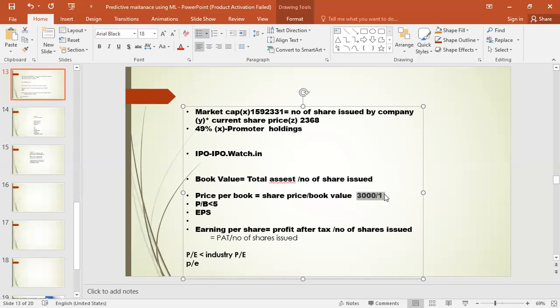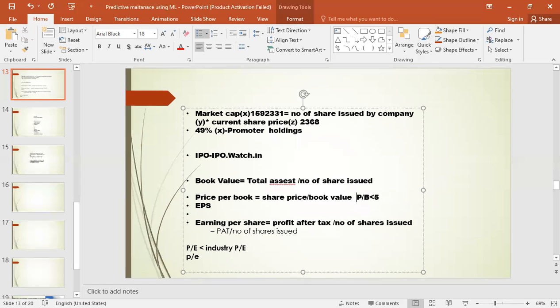So for the P by B ratio, book value should be very high and the P by B ratio should be very low, preferably lower than 5. In such cases only should we invest. This is a financial ratio, and this is the book value. Similarly, we have one more terminology called EPS.